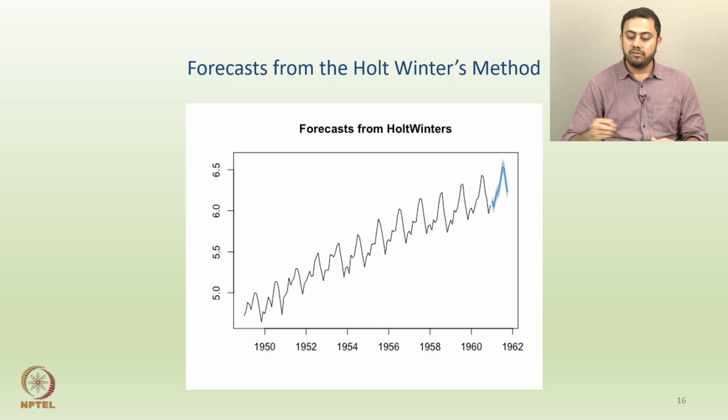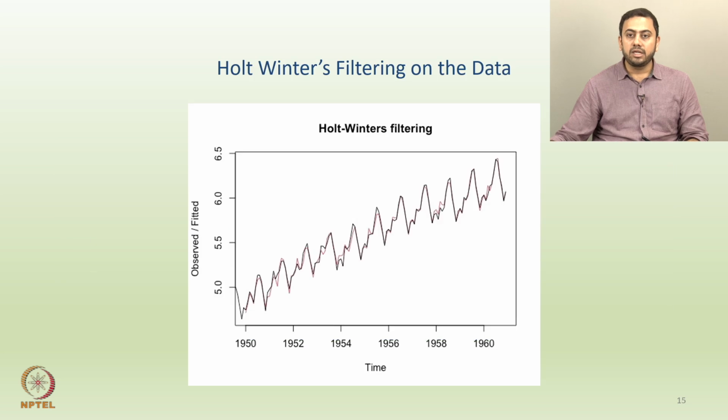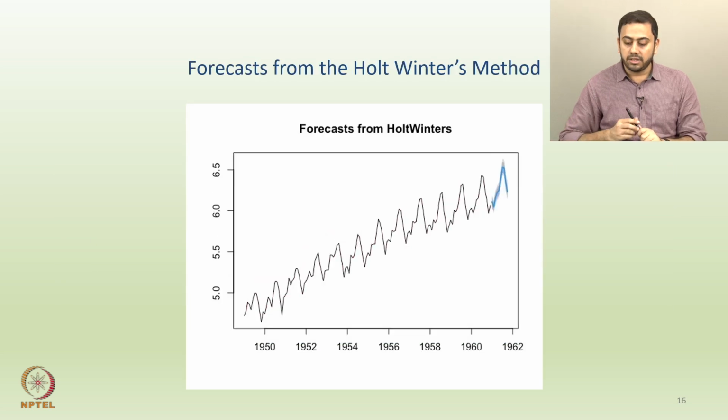If you go back, when you only apply Holt's technique, you get forecasts that look like a straight line. The forecasts are not able to capture the seasonality in the data. It only captures the trend, which we don't want here because we know the data set is seasonal. If you apply the Holt-Winters technique, the forecasts are much better because they capture the exact pattern of both the trend and the seasonality.